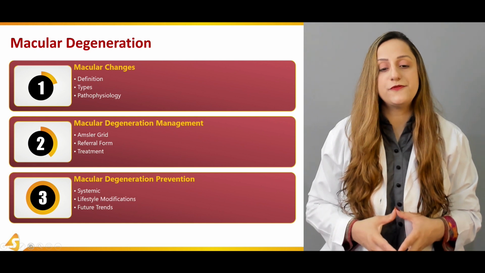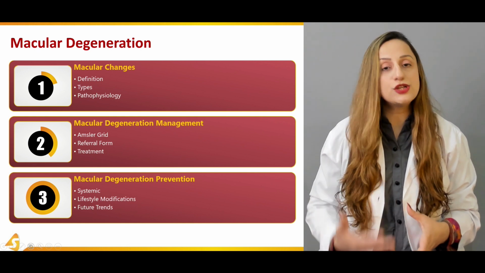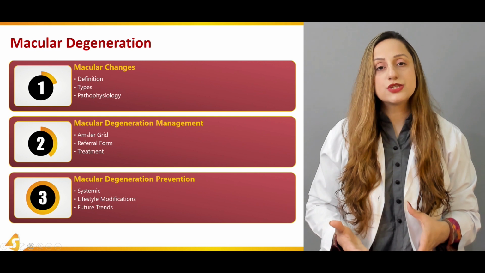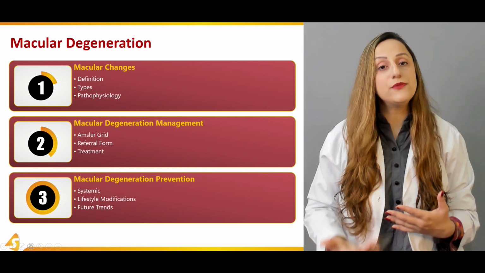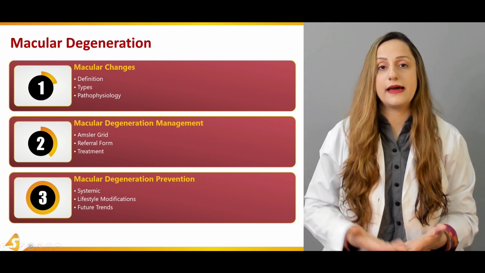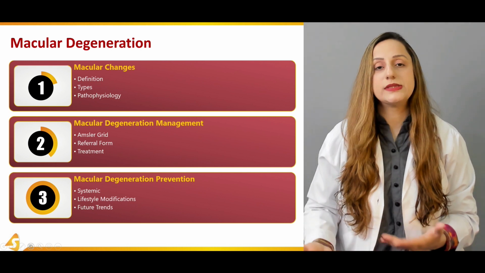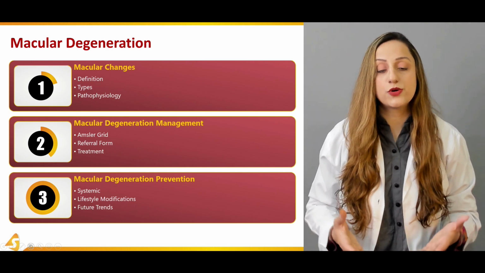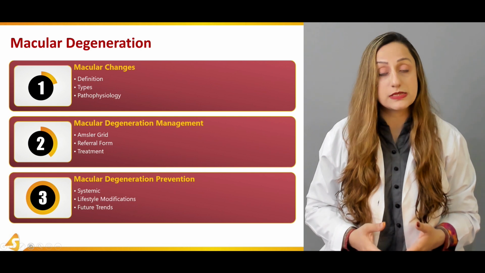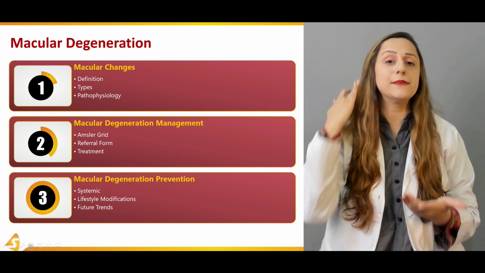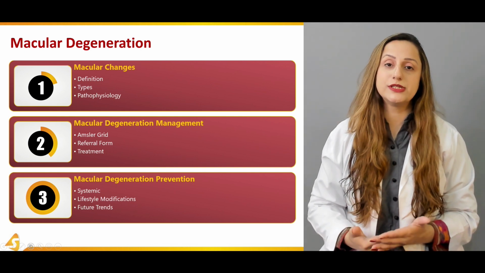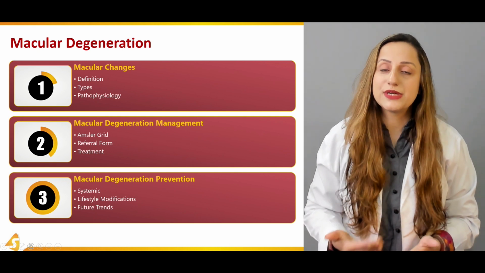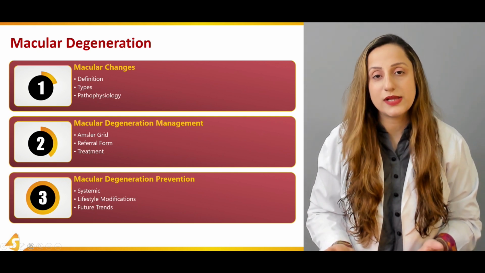In the third section, we'll be focusing on the prevention of macular degeneration. So again, it's very important. The primary preventive measures are calculated along with the secondary measures, and then we're going to focus on the systemic changes. There are a lot of systemic illnesses that can contribute towards these macular degenerative changes. We'll be discussing them as well over here.